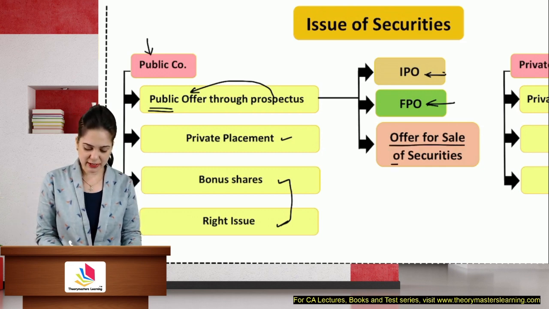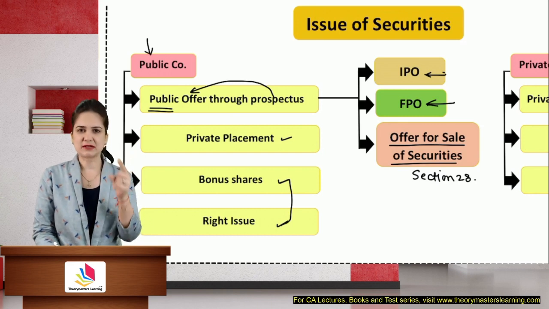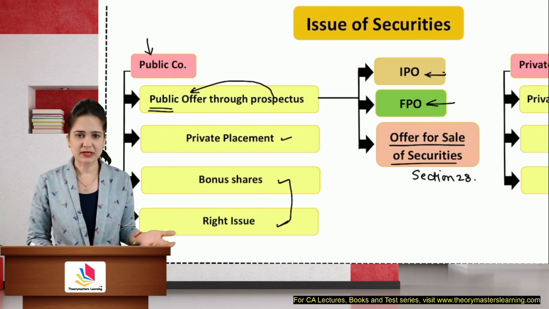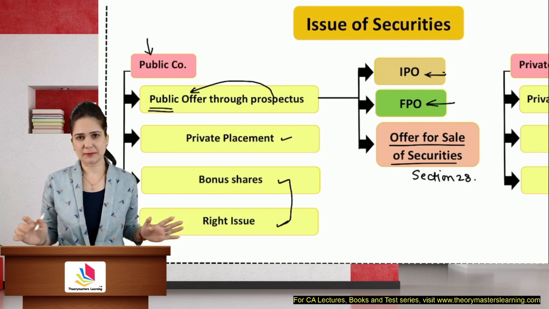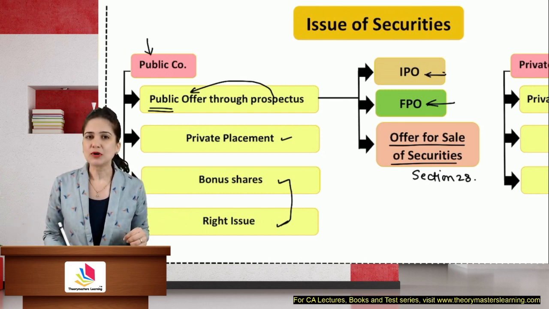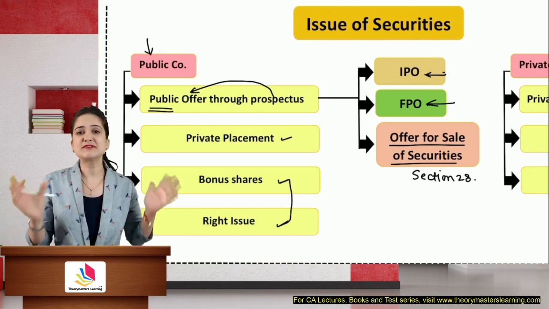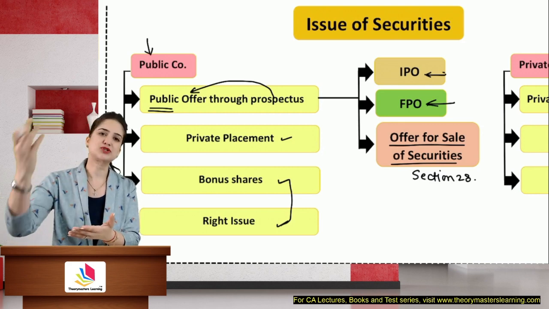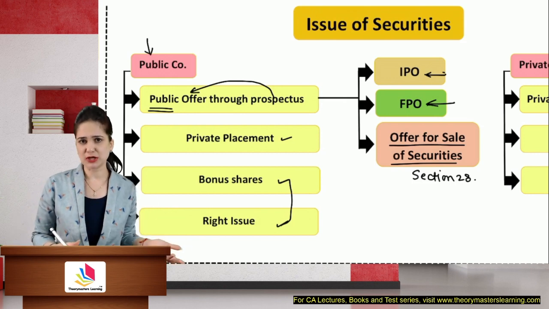Then you have offer for sale of securities, which is section 28. In this case, certain persons like directors, a private equity investor, or a major investor want to exit from the company. But if the market comes to know that the director and the investors are exiting, it creates a negative sentiment in the market. So they offer the shares to the company, and the company offers the shares to the public on their behalf. Of course, the company is giving them some service, so it will charge for it.